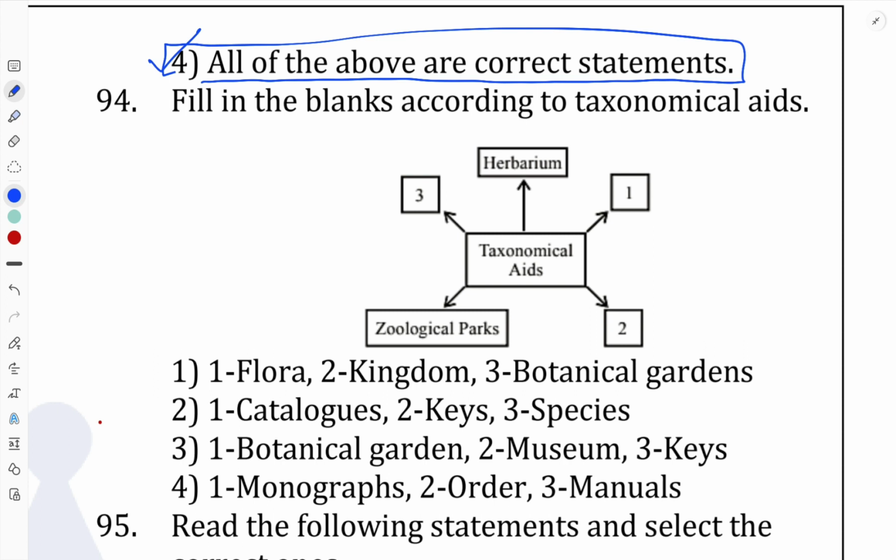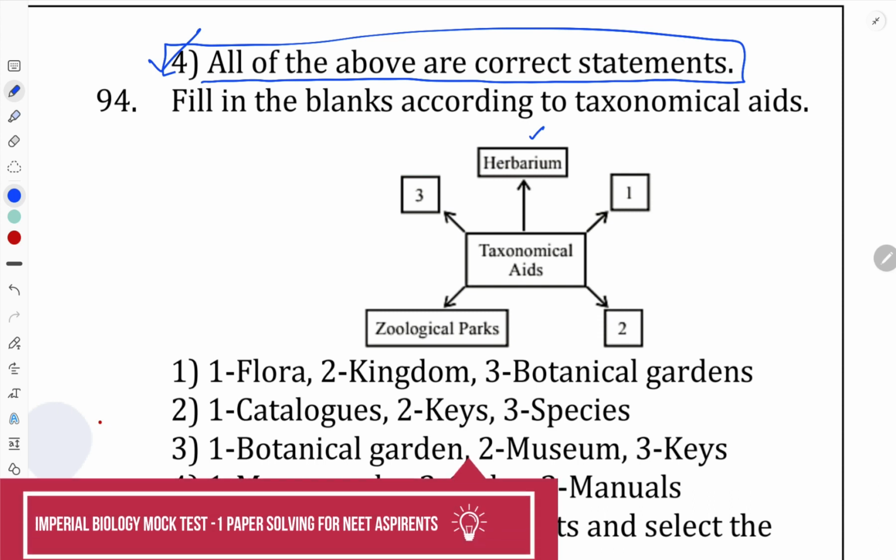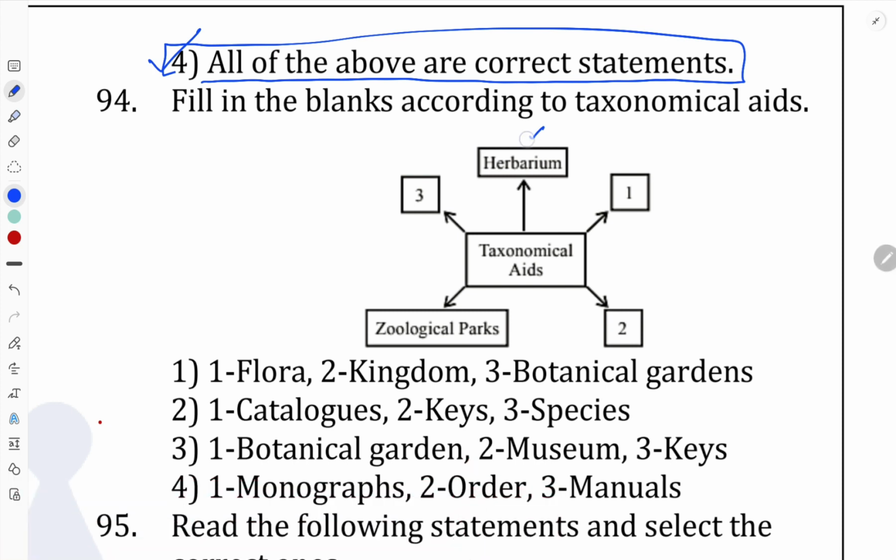The question actually asks us to fill in the blanks according to the taxonomic aids. Here you can see herbarium is given, then 1, 2, a 3 here is zoological park, and another 3 is given that we don't know, and we know these all are the taxonomic aids. So what is the meaning of this 1, 2 and 3? This question is given from your subtopic numbers. Remember, subtopic numbers. We have to remember this also.